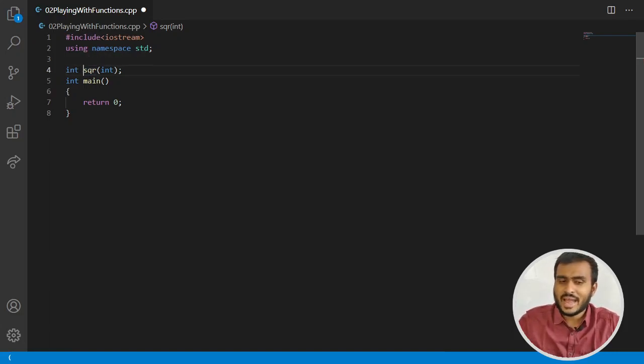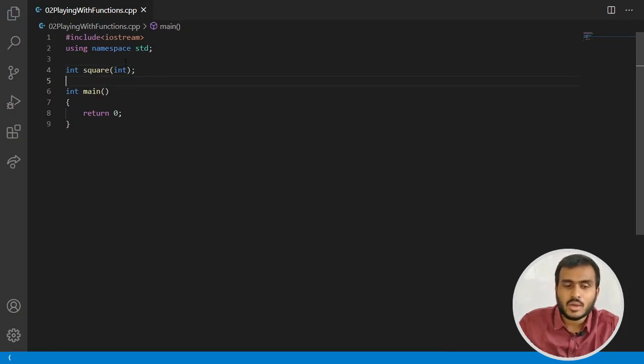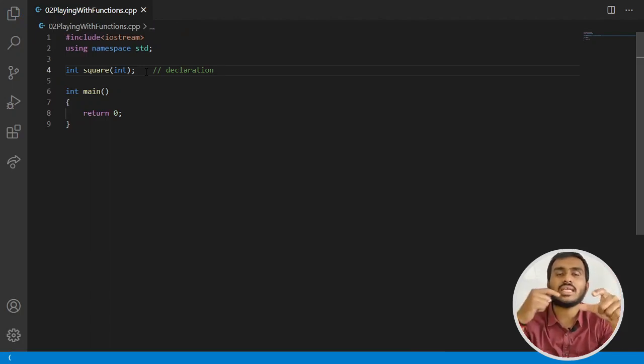There is a probability that this can be a library function. That's the reason, let me change its name. Let me write its name as square. Okay, so this is the function that I am declaring. What is this? This is function declaration. We are just declaring a function, that we are just telling the compiler that we are going to have square function. It is going to take one input of type int and it is going to return value of type int. Okay, have we defined this function yet? We haven't defined it. That means this function doesn't have any body, right?